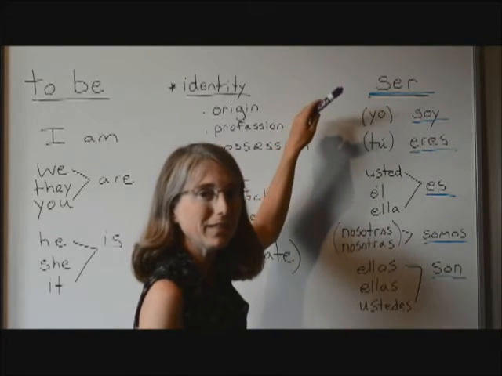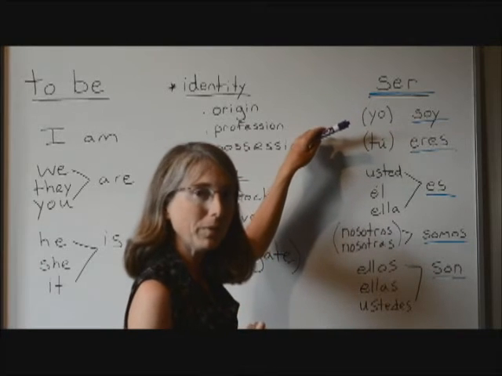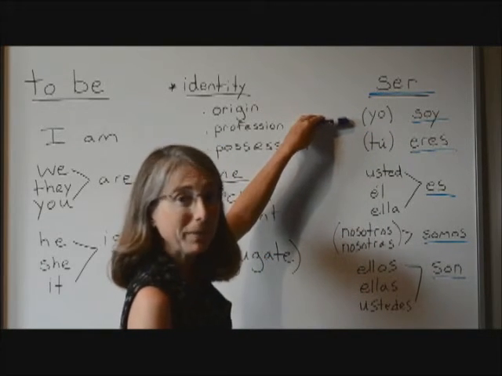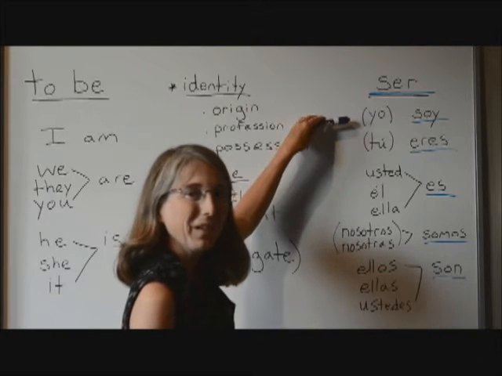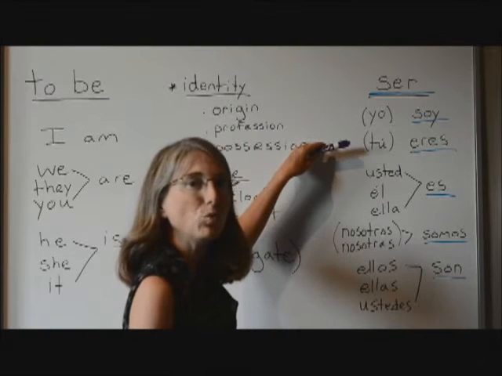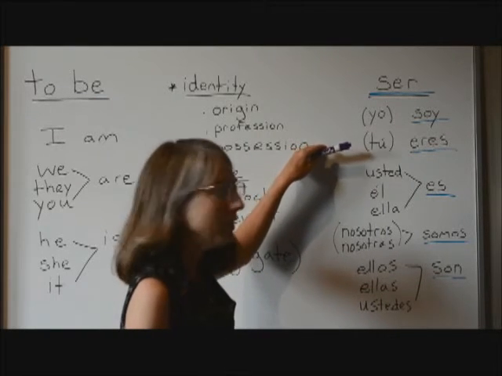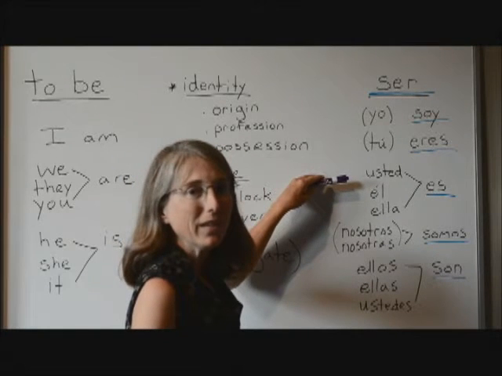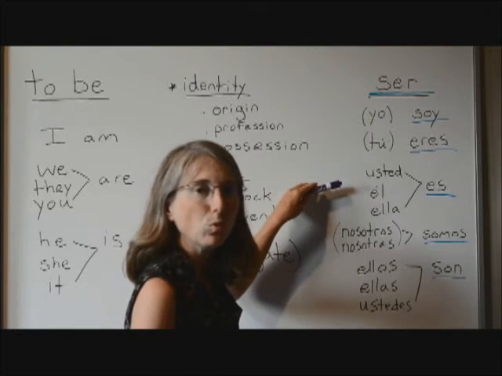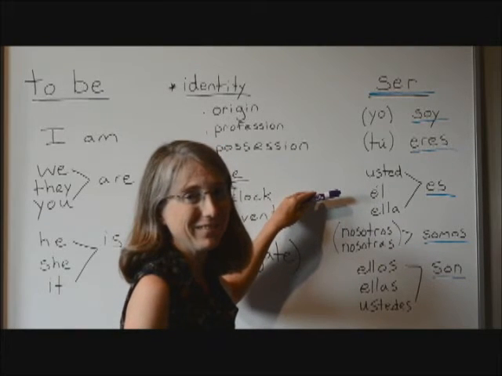When we conjugate ser according to I, yo, the yo form is yo soy. Yo soy. That means I am. Yo soy. When we conjugate it with tú, the pronoun tú, it becomes tú eres. Eres. When we conjugate it with usted, él, or ella, the form is es. Usted es, él es, ella es.